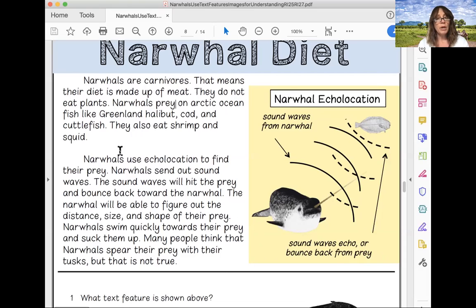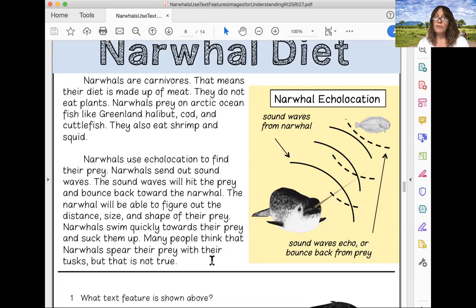All right, this paragraph is important because if your animal is a carnivore and eats meat, you're going to want to tell us something about how your animal gets that meat. What do they do to hunt that meat? So that's why they're telling us all about this process of echolocation for the narwhal. But you're going to tell us how your animal gets its food.